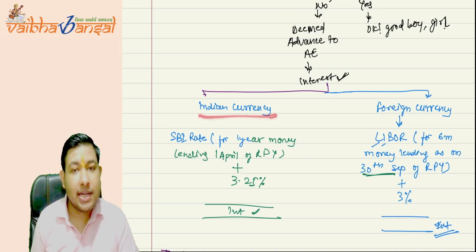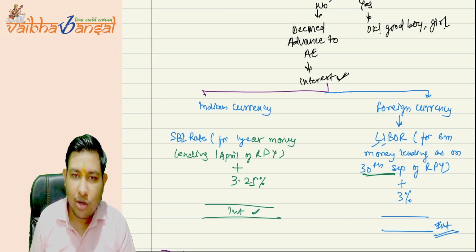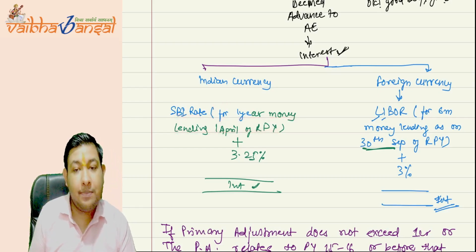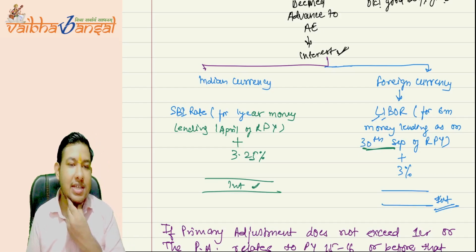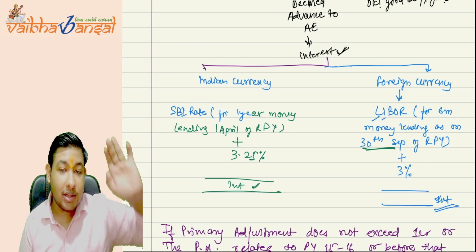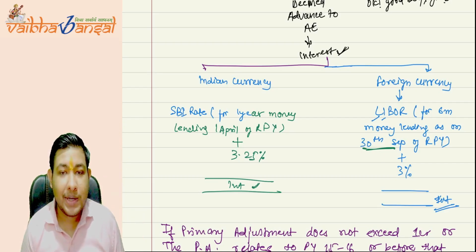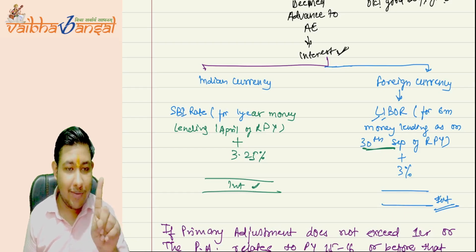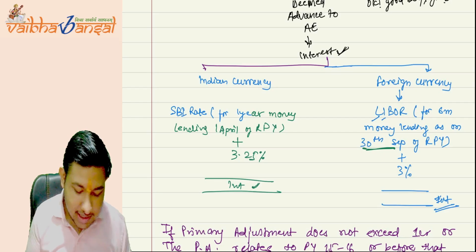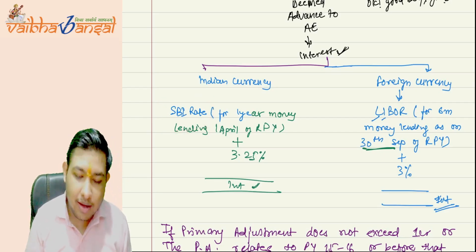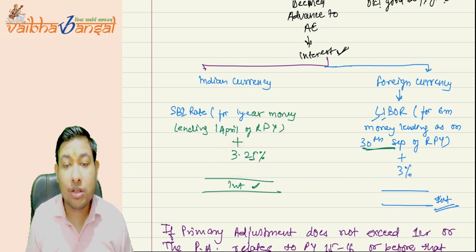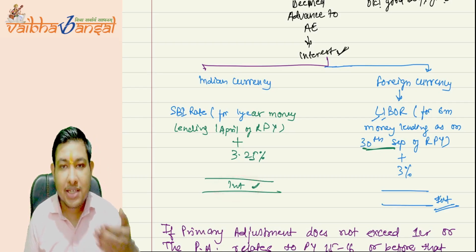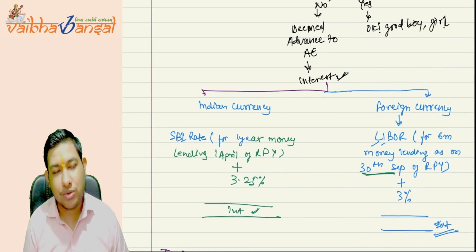Second, if the transaction has happened in Indian currency, then the government is saying to take the SBI rate for 1 year money lending from April 1 of the relevant assessment year. SBI issues the rate list in April. So you take from 1st April the rate of interest if we lend money for a 1 year period. Take that SBI rate of interest and add 3.25%. Whatever the interest comes, this is the rate at which we will charge you the interest.